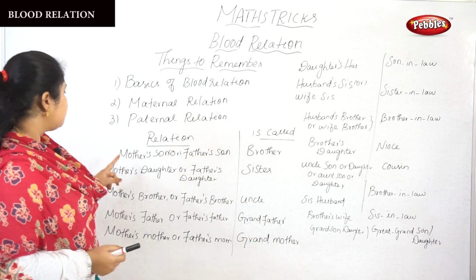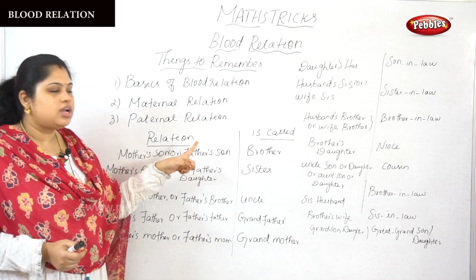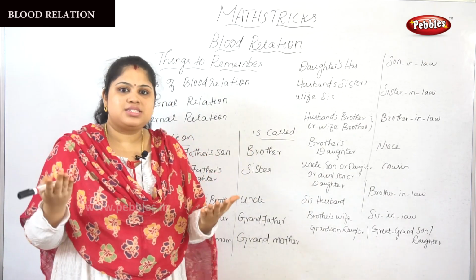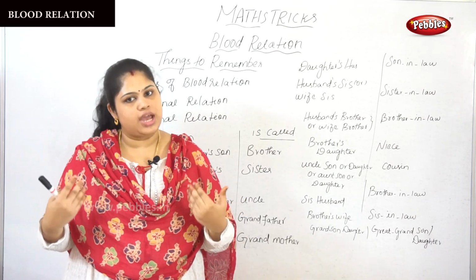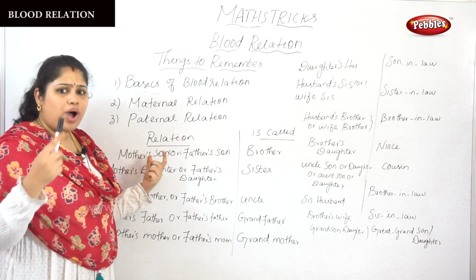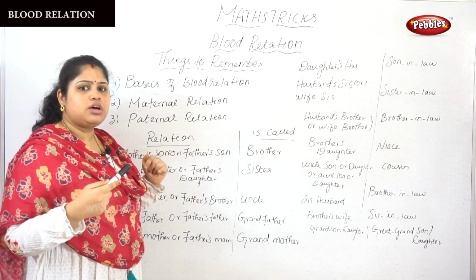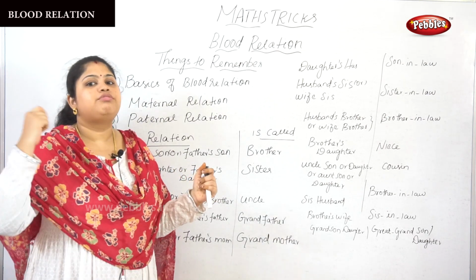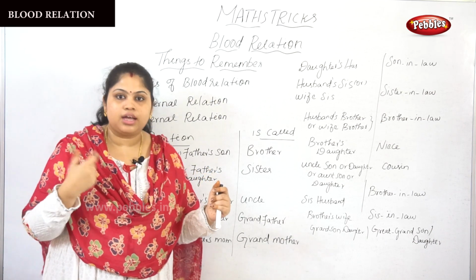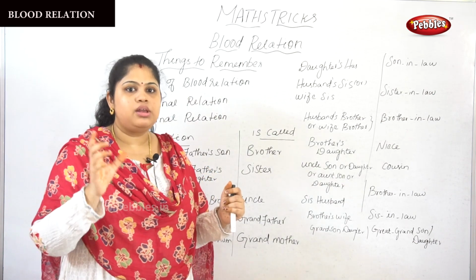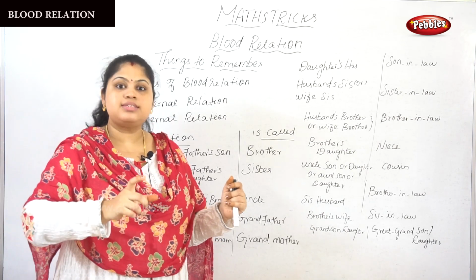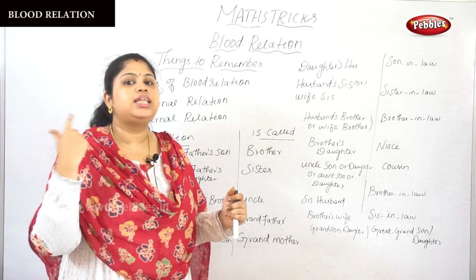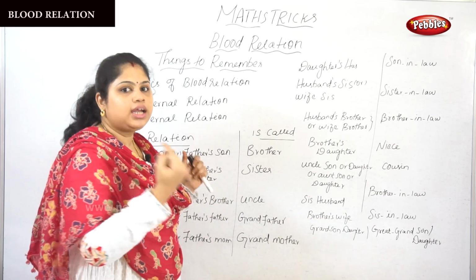Okay, so the first thing: mother's son or father's son. When we have a mother and father, mother's son and father's son are, yes, brother for us. Why am I putting the relationship indirectly? Because the question will be like that: the mother's son and father's son. They will ask you indirect types of questions. For example, A's mother's son is... so A's mother's son means A's brother. This is how they will ask you the question indirectly.